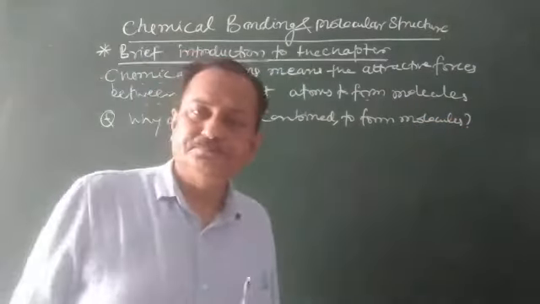In this chapter there are some important points to understand, and the first is the Lewis structure, the simplest way, or the Kossel-Lewis approach.